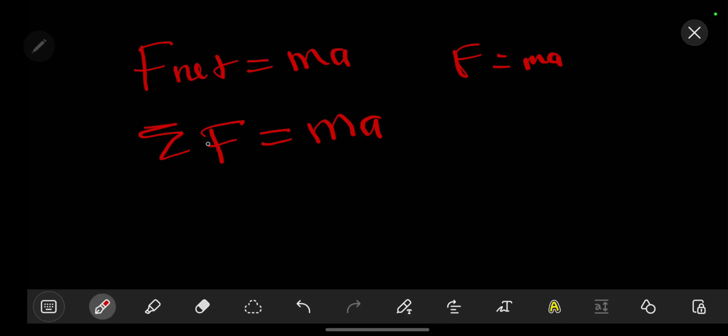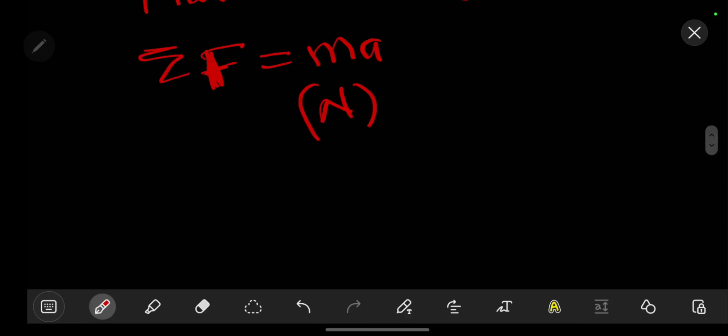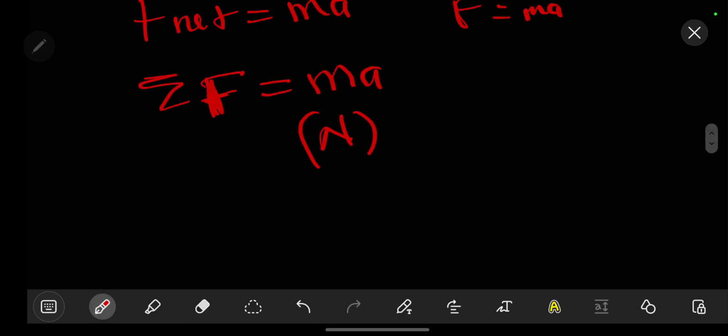We know that the unit for force is the newton. So this is the unit for force.